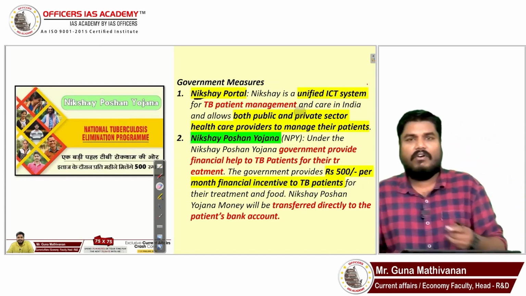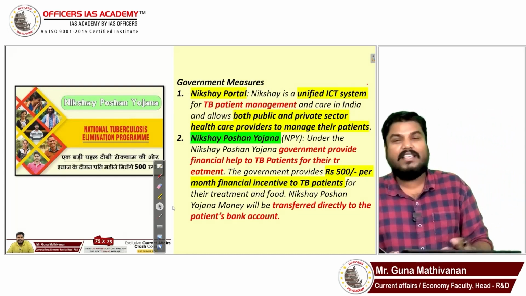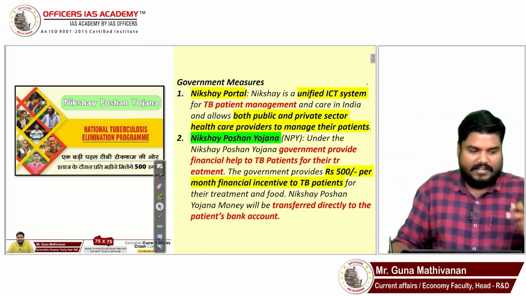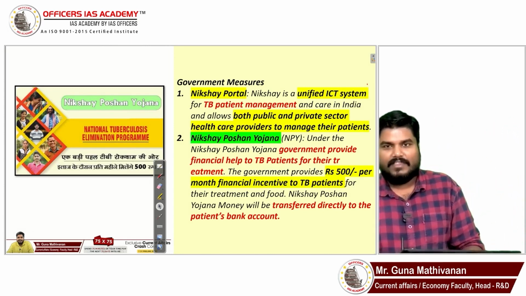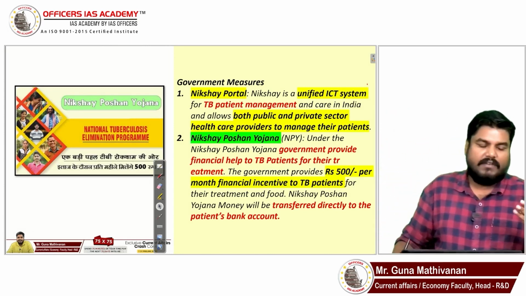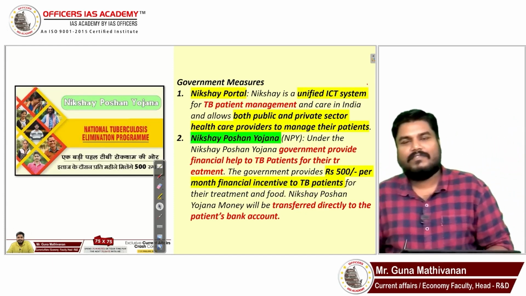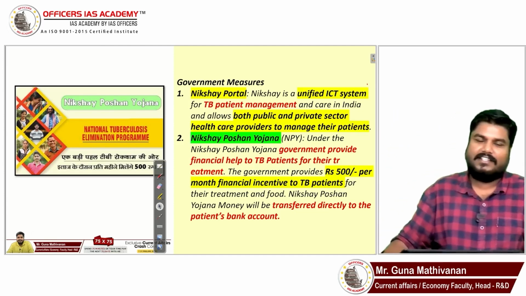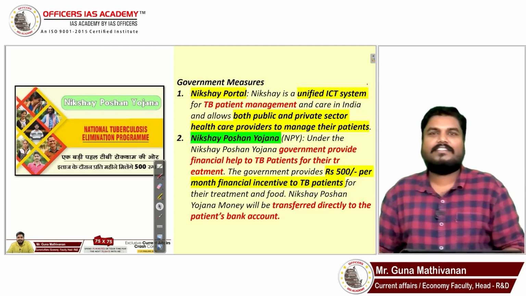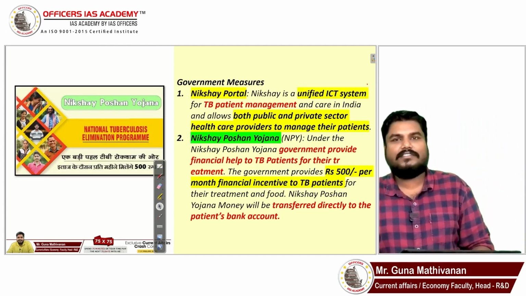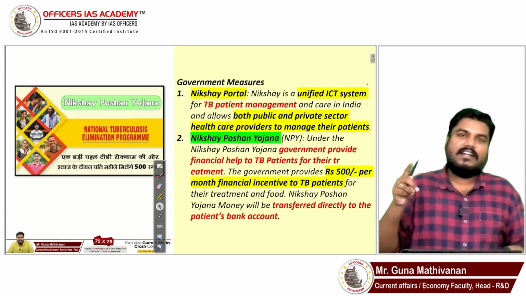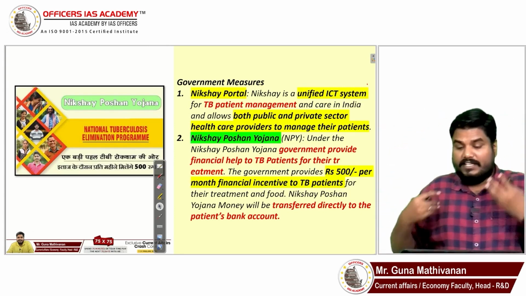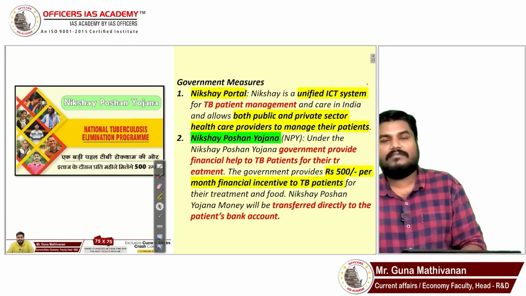Now why was it in news? All this I discussed, these are basics. You should know whether TB has a vaccine, yes. Whether TB has a drug, yes. What is the immune cell connected to TB? Macrophage. Whether TB is a bacterial disease, yes. TB affects lungs? Yes. TB affects brain? Yes. All these are prelim statements. Whether we have an elimination strategy? Yes. 2025 we are targeting to eliminate. What are the government's efforts? Nikshay portal, Nikshay Poshan Yojana.